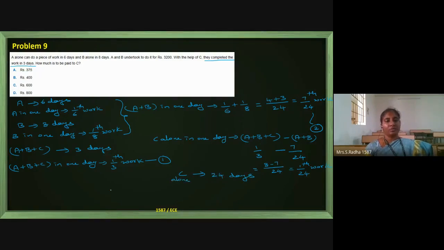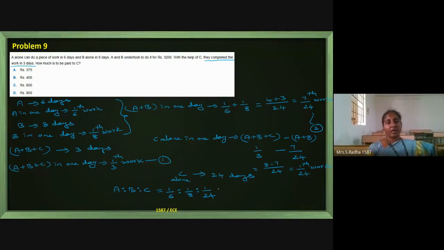Now if you see, A, B, C in one day are able to do 1 by 6th of the work, 1 by 8th of the work, and 1 by 24th of the work. I am making a ratio of their individual capacity.